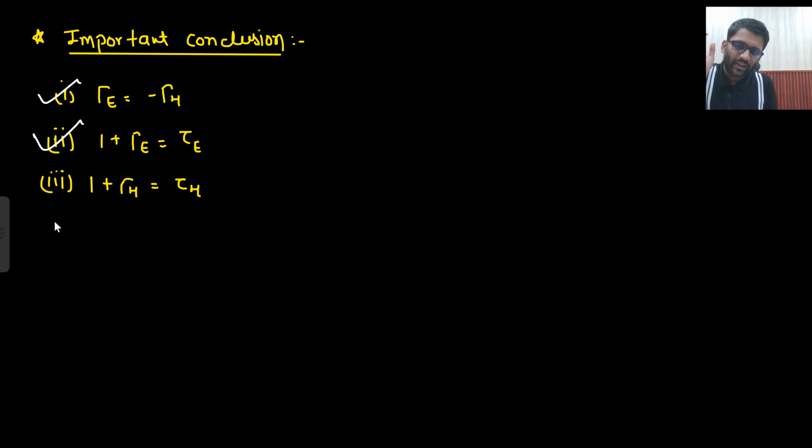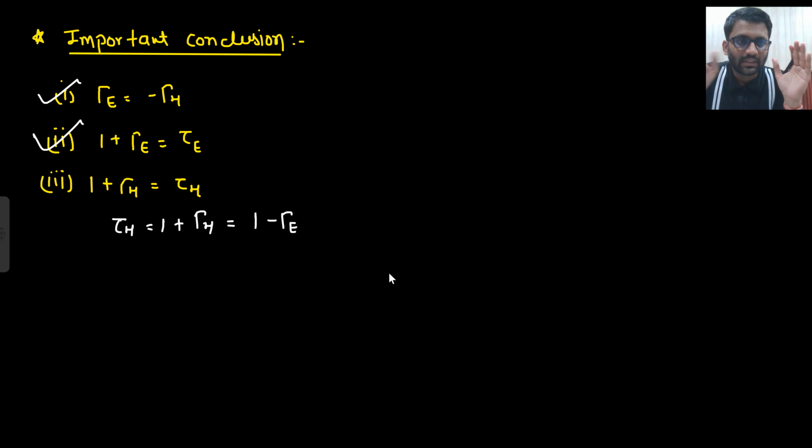So what you can write down? Tau H is equal to 1 plus gamma H. And what is your gamma H? Gamma H is equal to minus gamma E. So another formula you are getting, tau H is equal to 1 minus gamma E. You do not need to remember these formulas. These important conclusions I have written only for MSQ purposes, that in some MSQ these kinds of questions may come up, where they will ask which of the statements is correct.